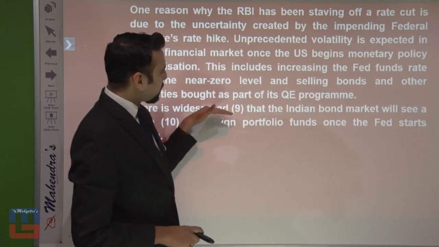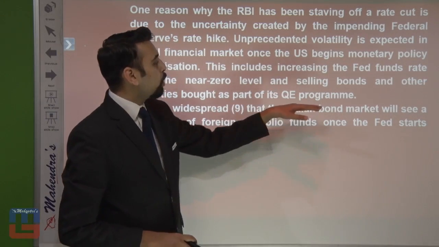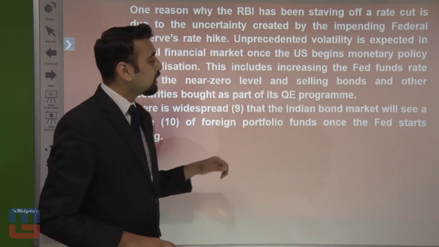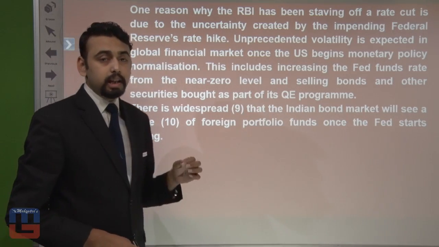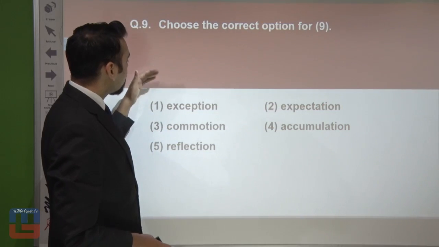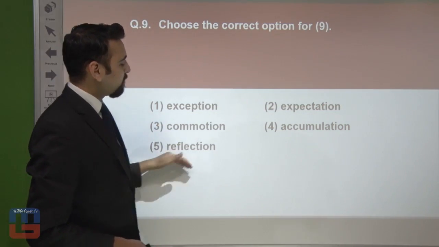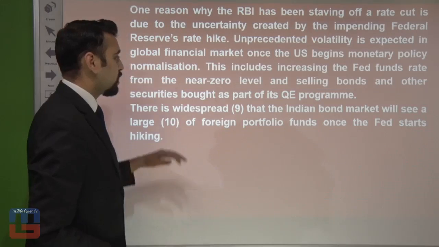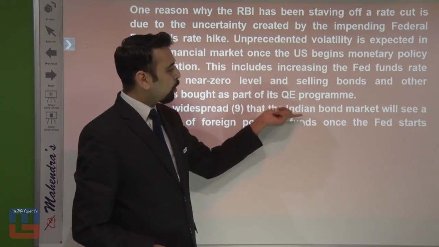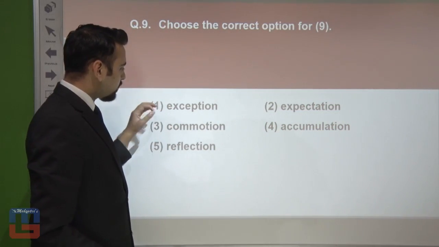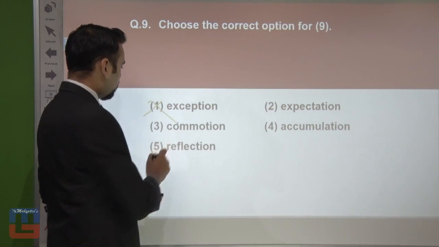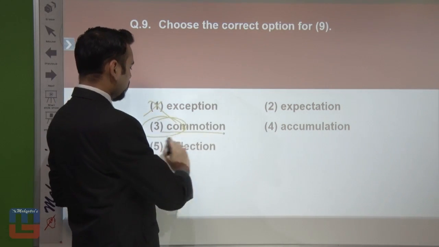There is widespread blank space that the Indian bond market will see a large blank space of foreign portfolio funds once the Fed starts hiking. Now let's have a look at this. The first option: exception, commotion, reflection, expectation, accumulation. It's better we just have a look over there. There is widespread blank space that the Indian bond market. There is widespread exception. No, not suitable. Widespread commotion doesn't really matter over here.